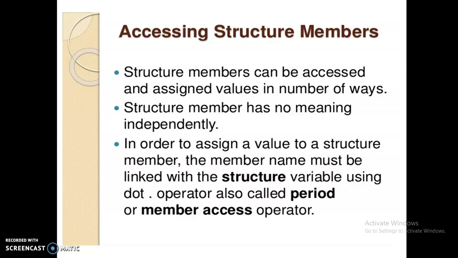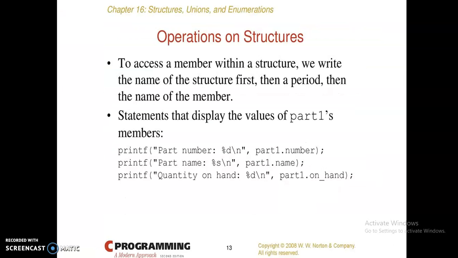It is also called the period or member access operator. Here in C, dot is called the member access operator because the variables declared within the curly braces of the structure are called the members of the structure.